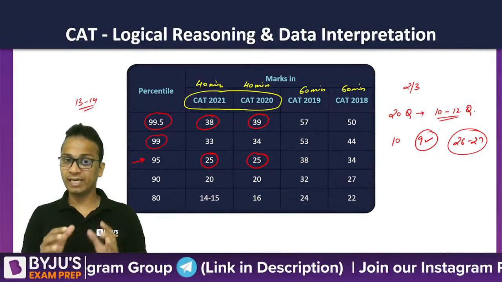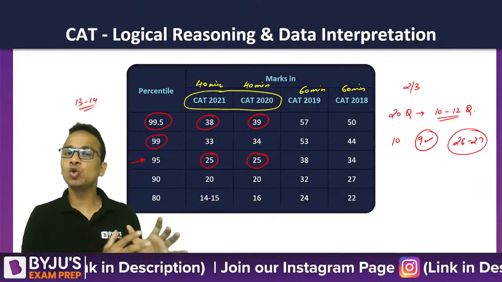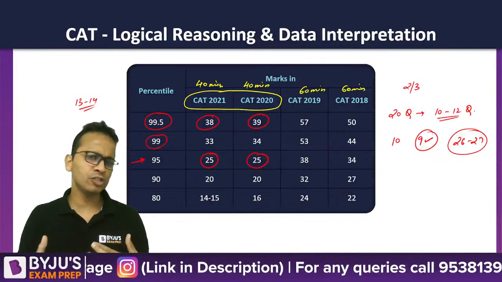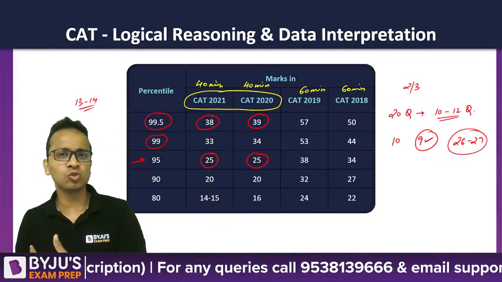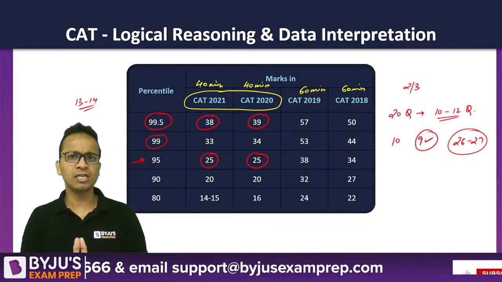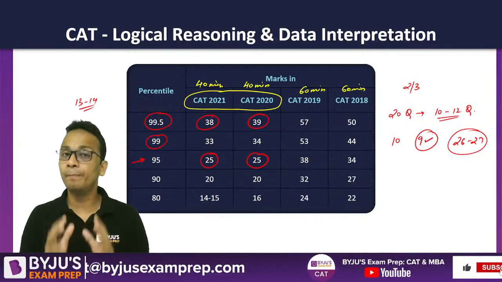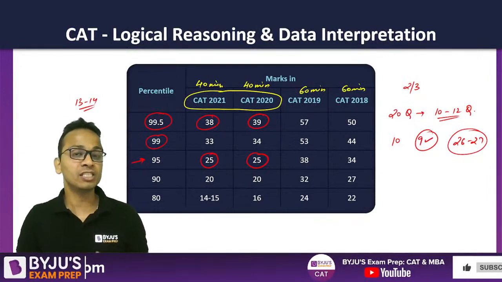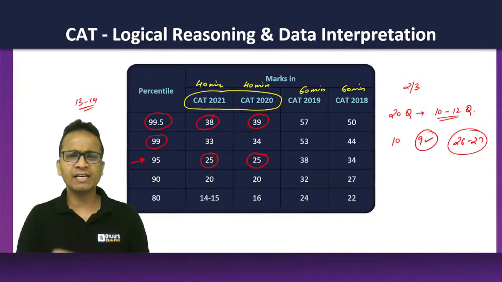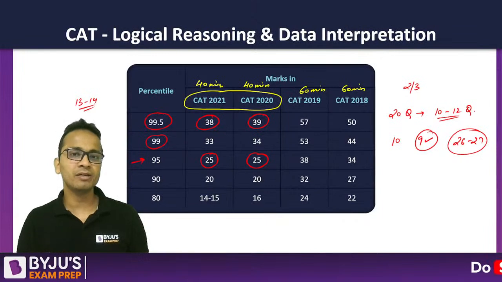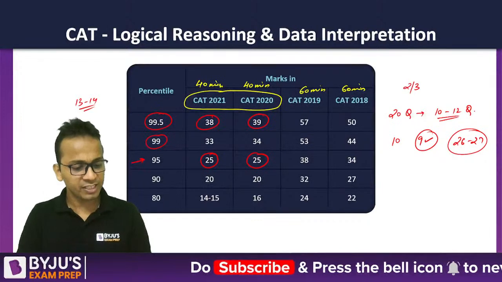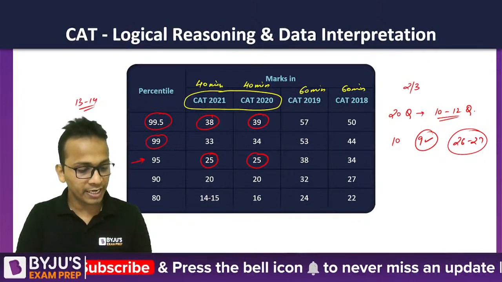Okay, but definitely whatever stage you are at, okay, your basics are not strong, let's say you are an average student, or let's say you are an above average student, definitely if you will spend 3 to 4 hours on LRDI on daily basis, certainly you will have a better score as compared to what you can achieve right now. All right, so start devoting time on LRDI section, and definitely you will do much better than you can score right now.